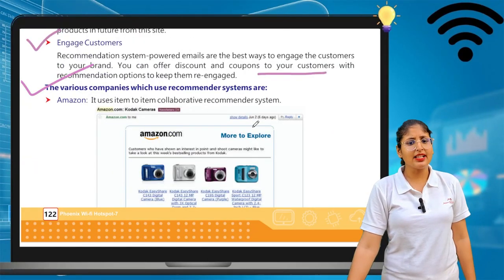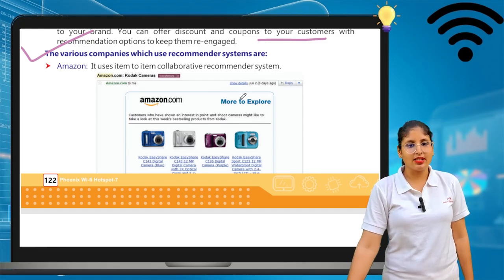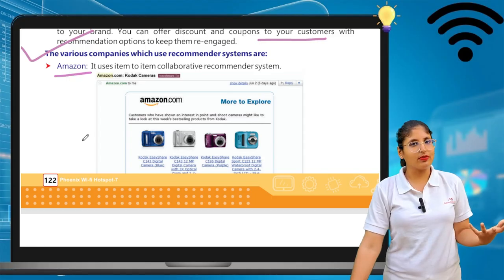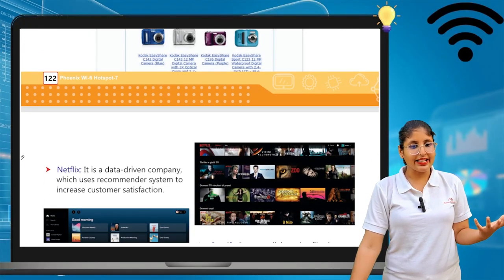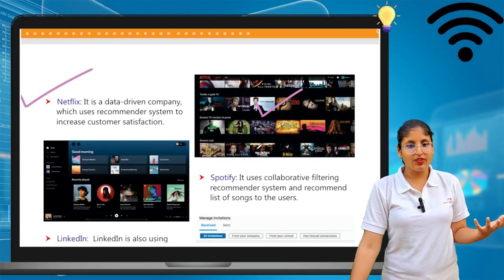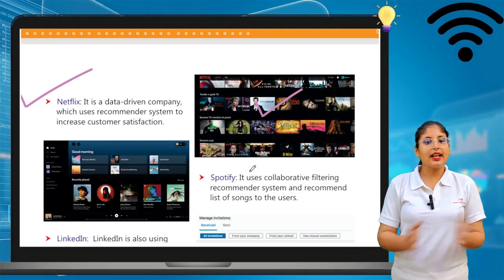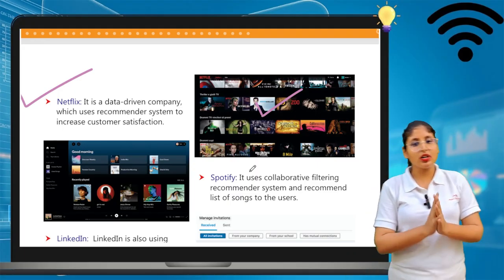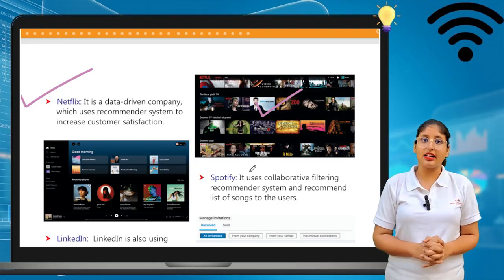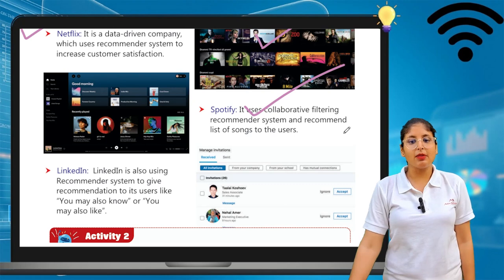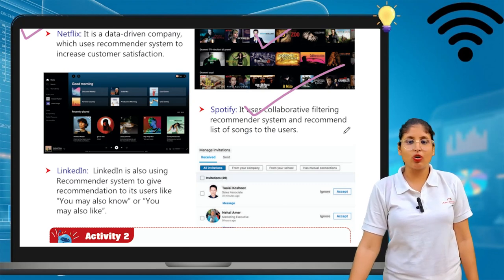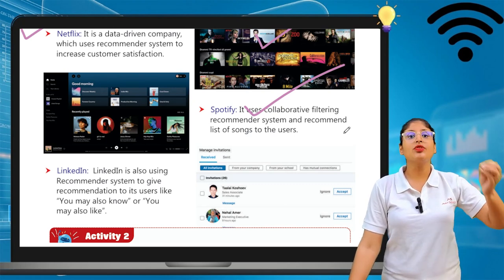So let's see which various companies use the recommendation system. First is Amazon, we all know. It is a user item collaborative recommender system. Second is Netflix. See, the Netflix people are watching movies. It is a data driven company which uses a recommender system to increase customer satisfaction. And Spotify uses a collaborative filtering recommendation system and recommends a list of songs to the user. So they give the list of songs to the user.